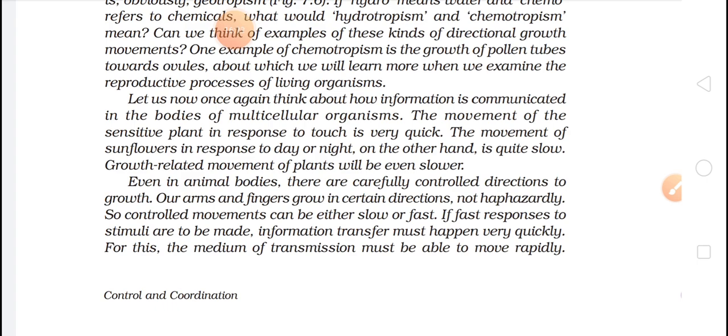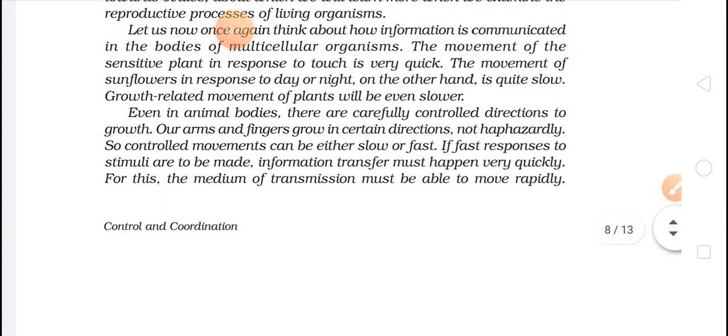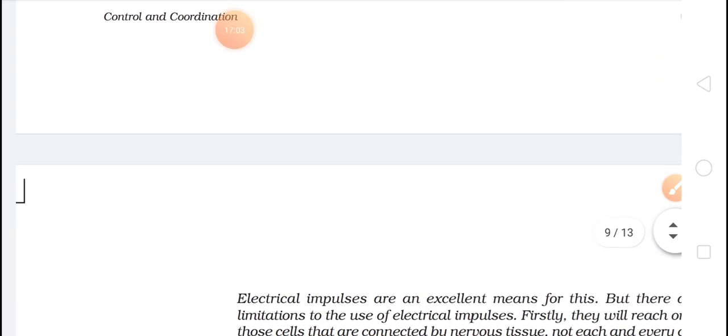If fast response to stimulate are to be made, information transfer must happen very quickly. For this, the medium of transmission must be able to move rapidly. So this can be faster or this can be slower. If it has to be faster response, then the stimulus are to be made very quickly, and the transfer of information, that is the information which is transferred, should be very quick. And whatever rapidly we will do, rapidly we will get the answer.